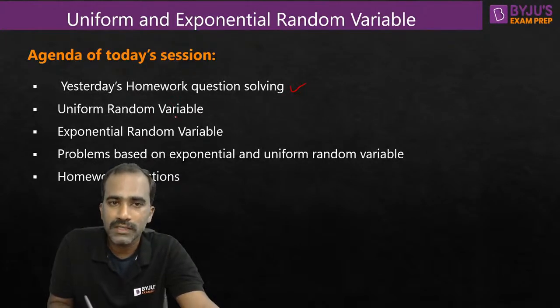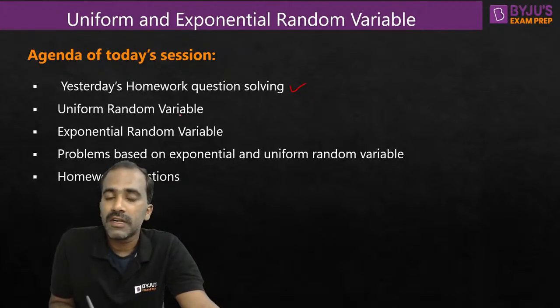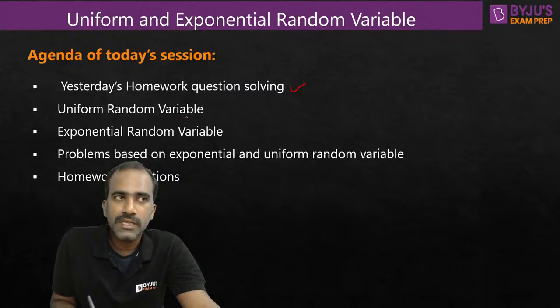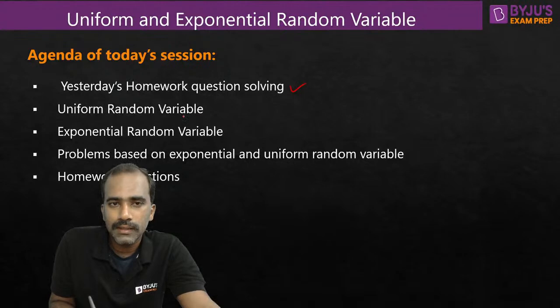We'll talk about what is this uniform random variable and what is the mean value of it, the mean square value of it, what is the variance of it. So we'll derive those moments of uniform random variable so that next time onwards, whenever you look at uniform random variable, you can quickly get the answers for moments. If you forget the formulas also, no problem. You can go from the basics and derive them in the exam also.